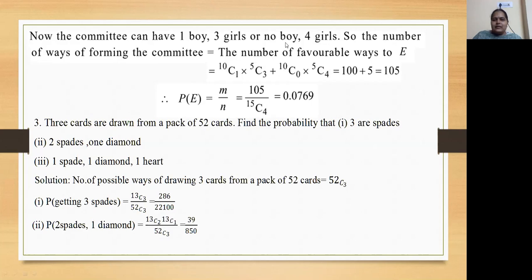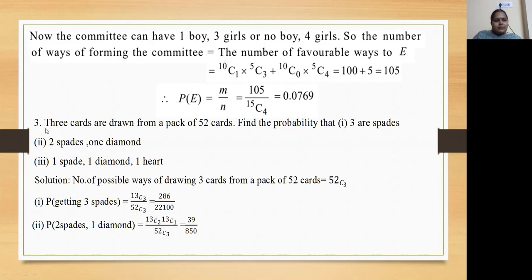And another way is no boy, 4 girls, plus no boy. So 10C0 into 5C4. 10C1 is 10 into 5C3 which is 10, so 10 times 10 is 100, plus 5C4 value 5. So 105. It is the M value. Now probability of E equal to M by N, 105 by 15C4. By calculating this we will get this answer.